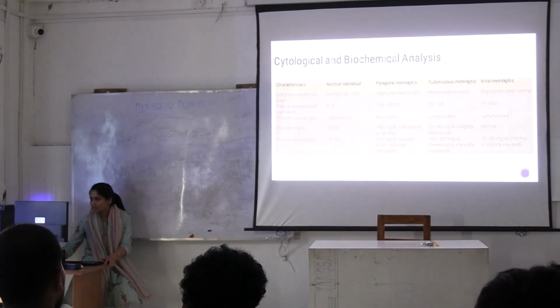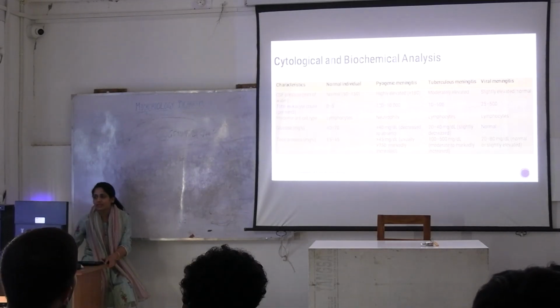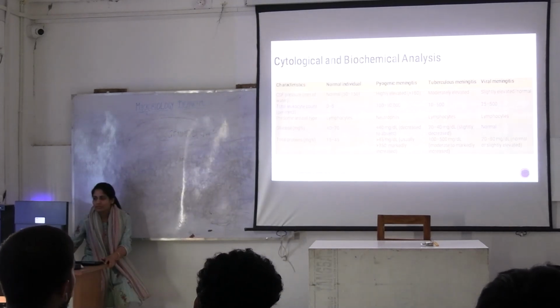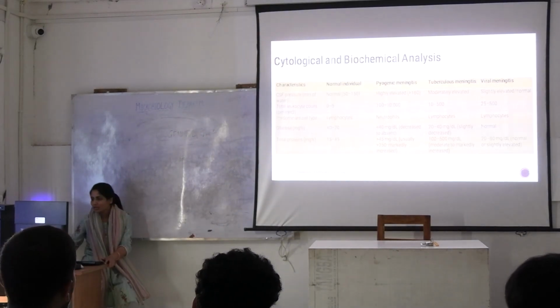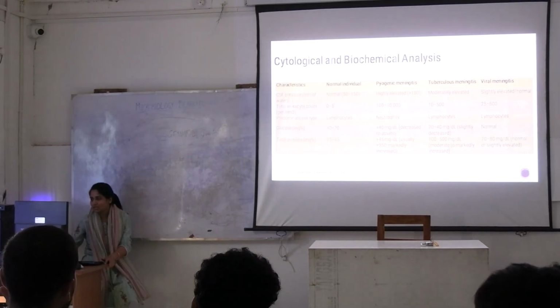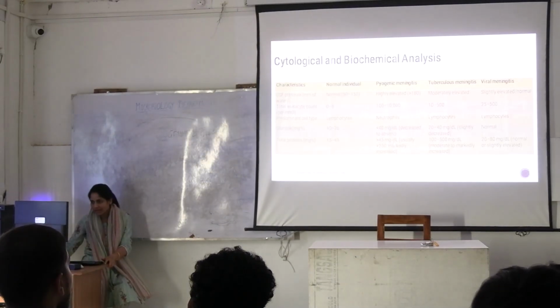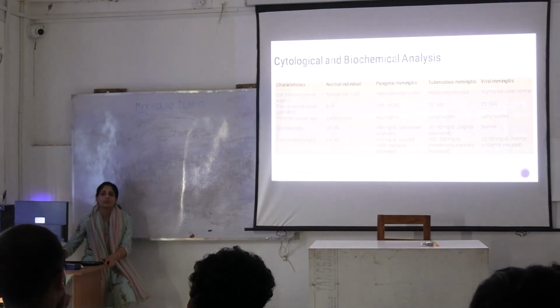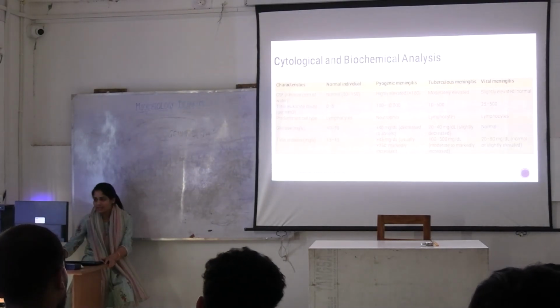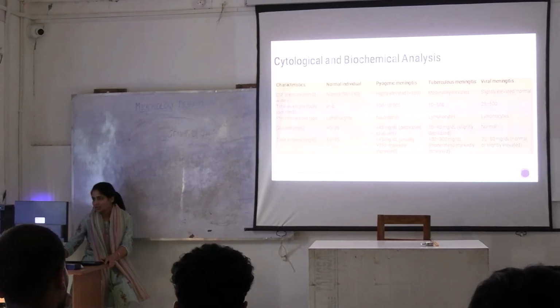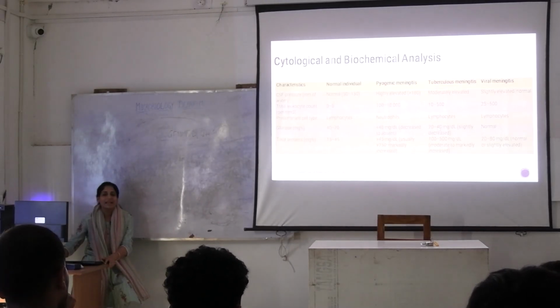Now coming to this side, you see that in pyogenic meningitis, neutrophils are elevated very high. But in tuberculous and viral meningitis, you will see that the lymphocytic count is raised. In pyogenic meningitis, glucose will be very low, less than 40. Here it will be slightly decreased.